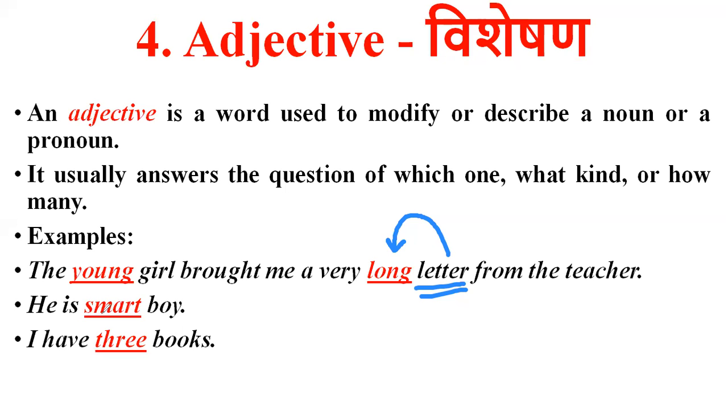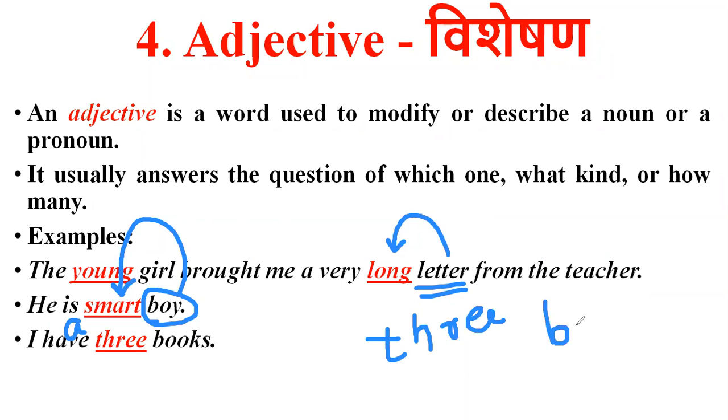He is a smart boy. So he is a boy. But how is the boy? The boy is a smart boy. Getting? I have books. But how many books do I have? I have 3 books. If you see here, guys, everywhere the adjective is coming before the noun.